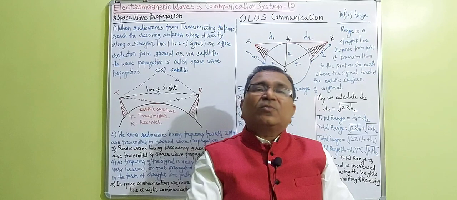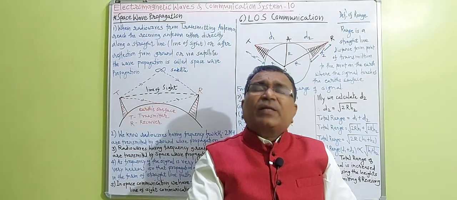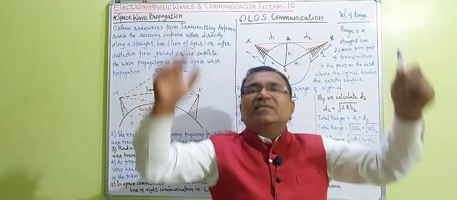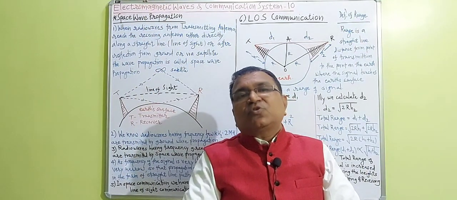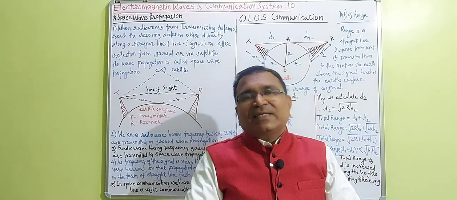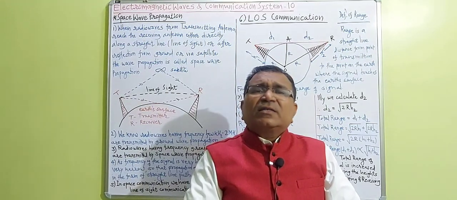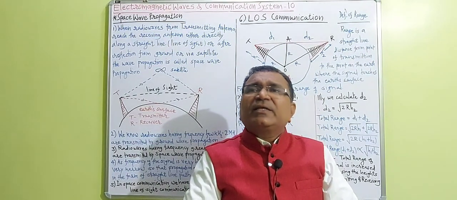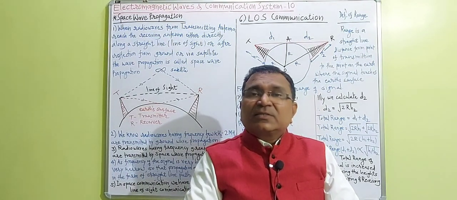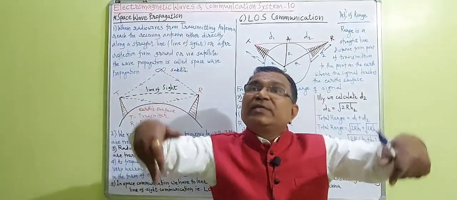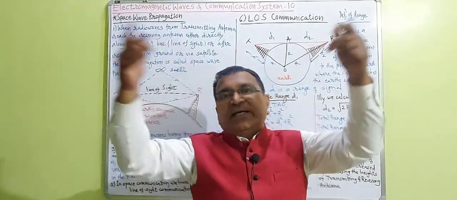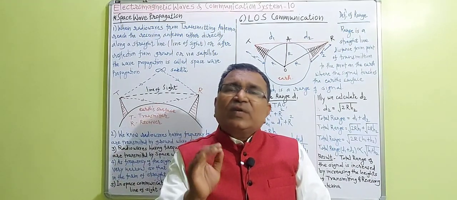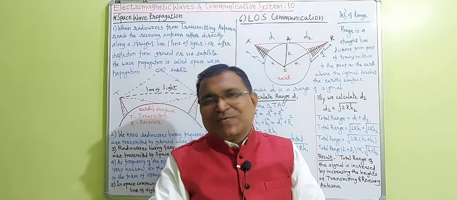For a better result of television working, the total range of the signal increases by increasing the height of the towers of transmitter and receiver, and so transmitters and receivers are probably located on the mountains, over the hills, to increase their heights and to maintain a larger coverage. So this is the working of space wave propagation.